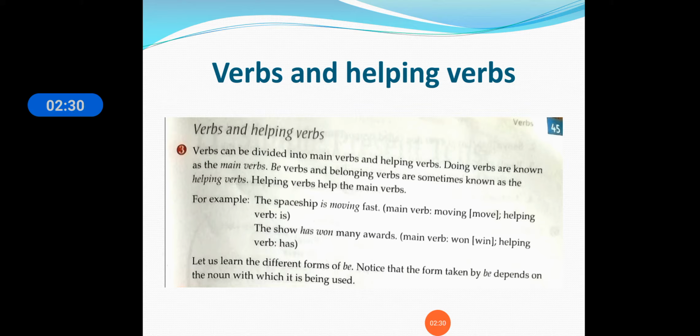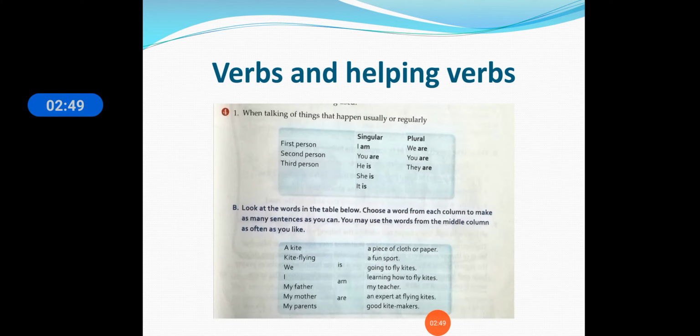Now we have also seen in the previous lecture about verbs and helping verbs. So in "is moving", is is a helping verb and moving is a main verb, okay? "Has won": has is a helping verb and won is a main verb, okay? So we have seen the difference between main verb and helping verb.